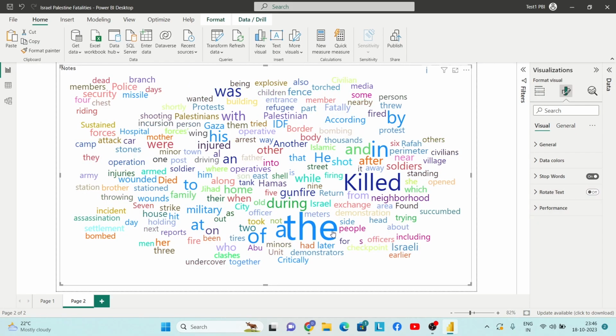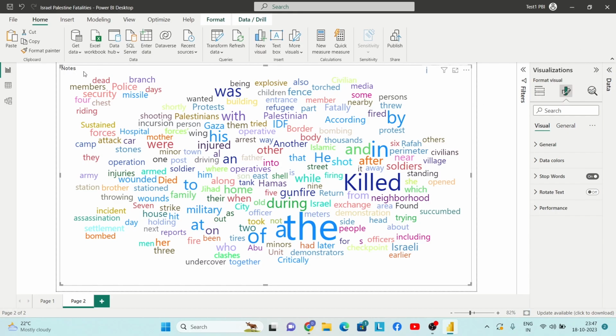And this simply shows you the number of times any given word was used, right? So if I hover my mouse over this area, it shows that this word, that is "it", was used 4,147 times. If I hover my mouse over this particular word, that is "killed", then it was used 2,230 times. So similarly, the words which were used a higher number of times are being represented by a larger font size, right? So that's how the word cloud can be used.